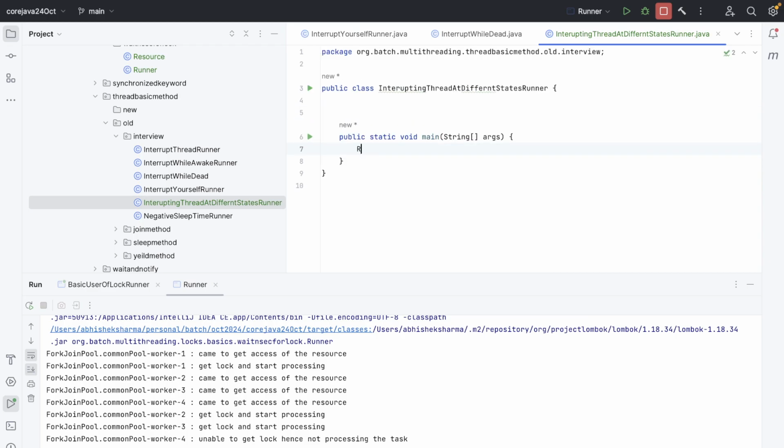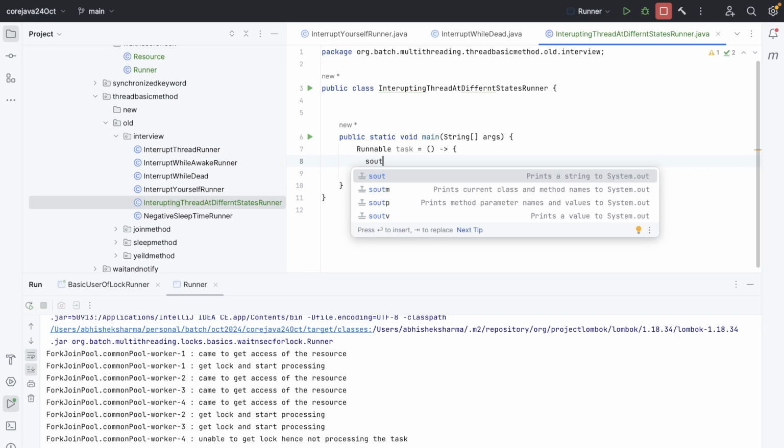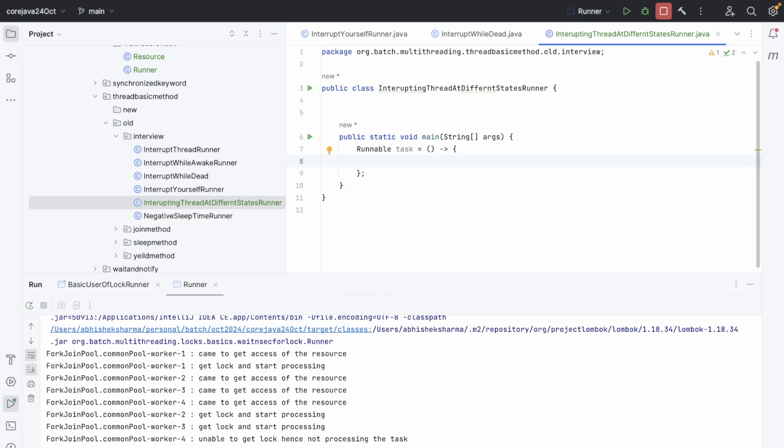So I have a thread. I have a task. Runnable task equals to, okay, not new. So let's suppose we have the task, and inside the task I want to make sure that, okay, let's say it's processing right now, right? You said it, okay, nothing will happen if it's not processing.